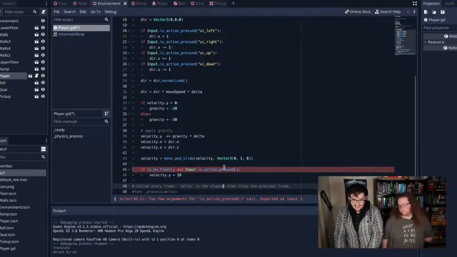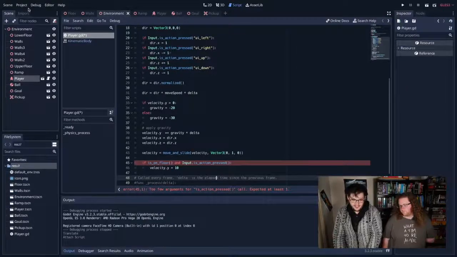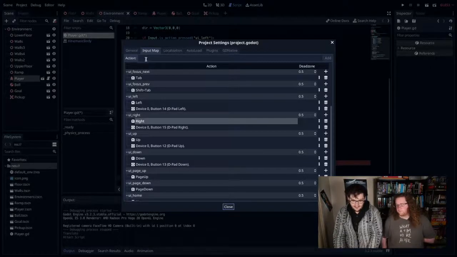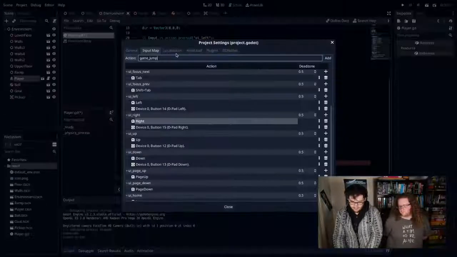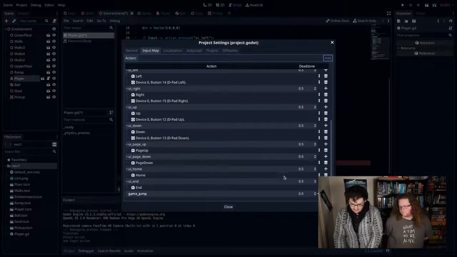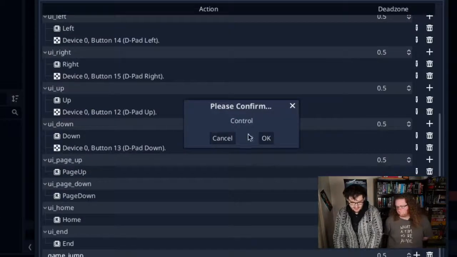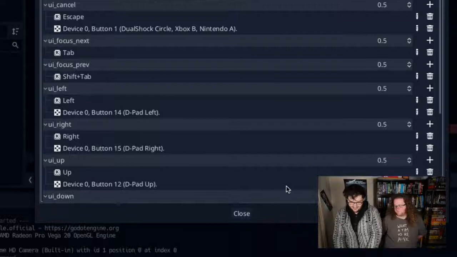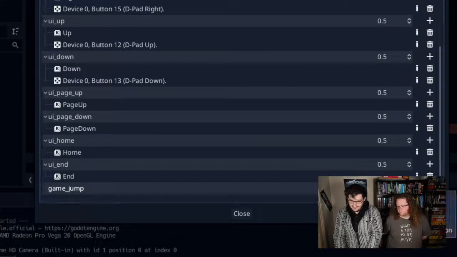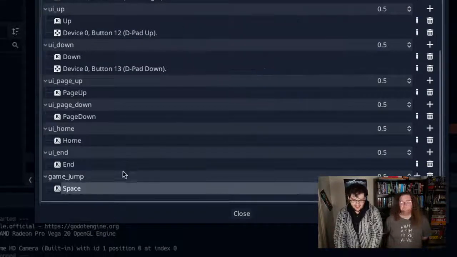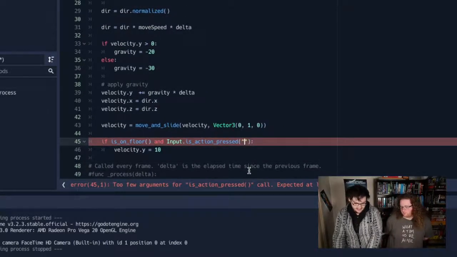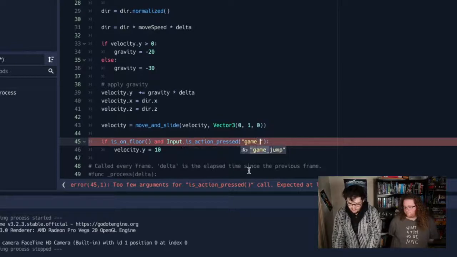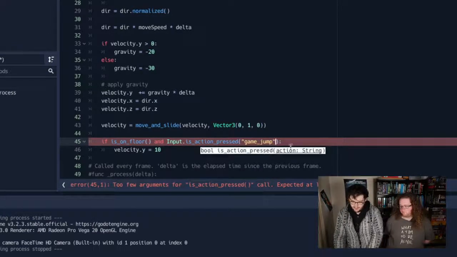Currently we do not have an is action pressed for jump, so I'm just going to go into the project settings, input map, and type game jump. Click add. Game jump is added to the end. I'm going to add a key. Jump is going to be spacebar. Whoops, I pushed another button. Aha, game jump. Add key. Space. OK. Space is mapped to game jump. Now we can go is action pressed, game jump. And it even auto completes it for me, which is pretty useful.